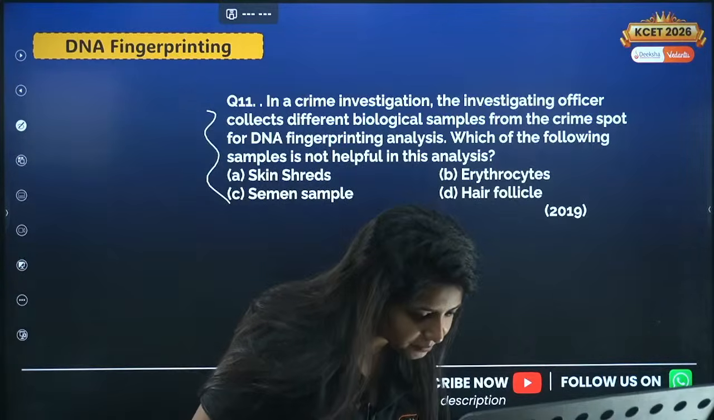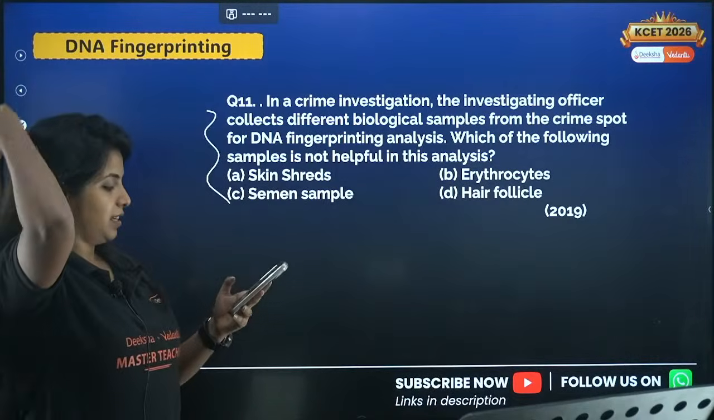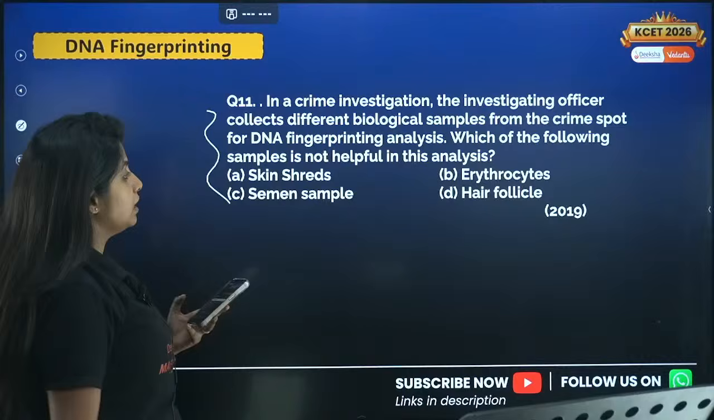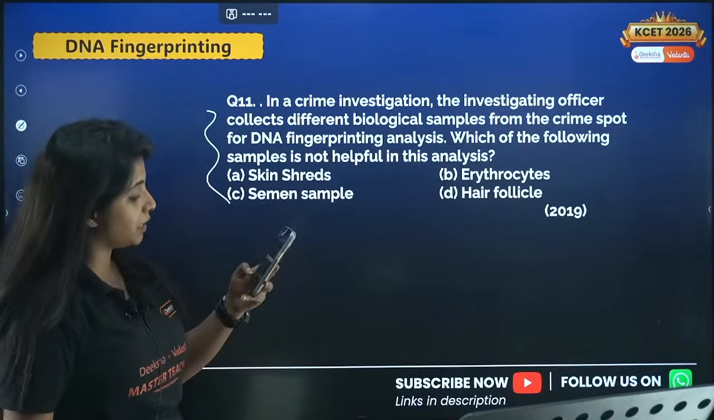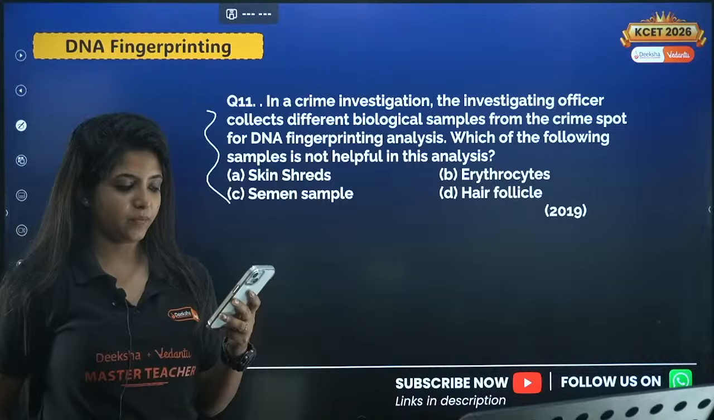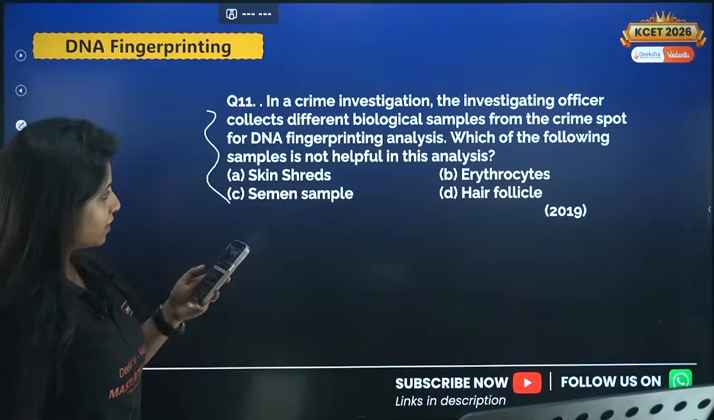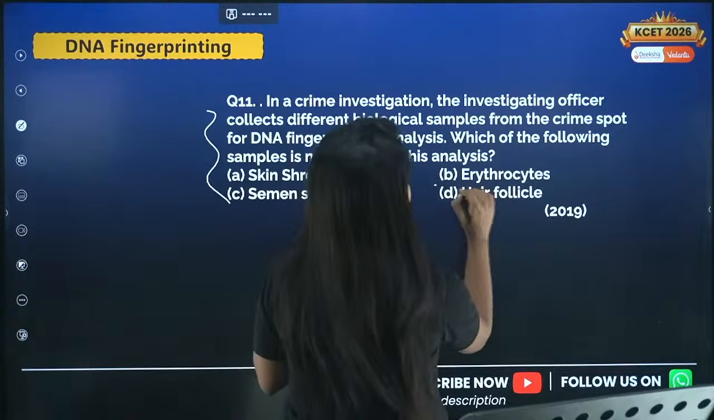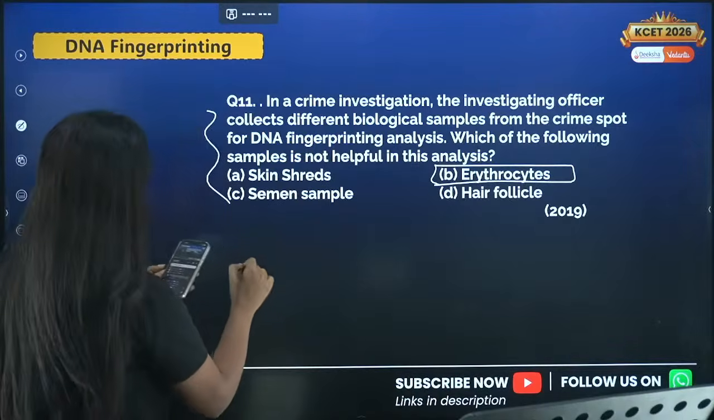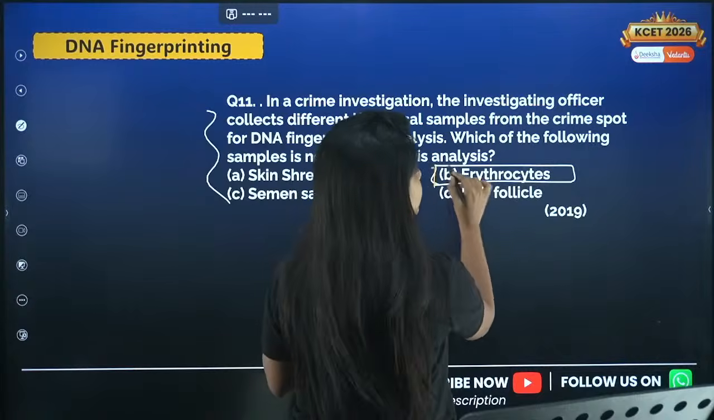Any guesses? What is the answer for this question? Is it our skin? Is it the semen? Is it the hair follicle? Is it the erythrocyte? What is the answer? Come on. 11th question. Manjunath says 11th answer is B. Why B? Any idea why B? Aishwarya also says it's B. Okay. Why do you guys say it is B?